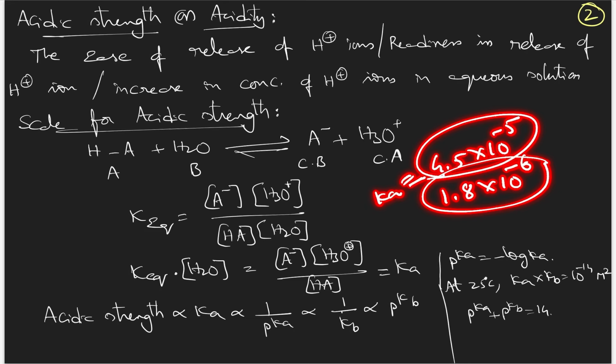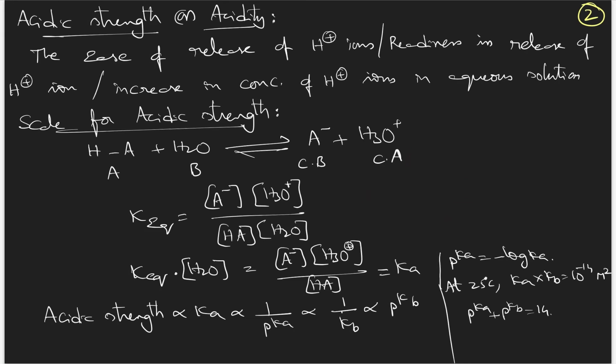Therefore, what the chemists have done is these complex, more difficult values are converted into simple values by taking the negative logarithm of Ka. That is what is called pKa. So pKa is the negative logarithm of Ka. As it is a negative logarithm, the higher the Ka, the lower the pKa. So for acidic strength, pKa should be lower.